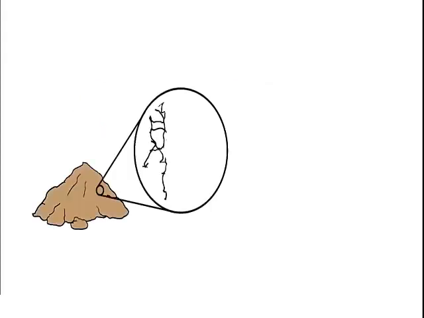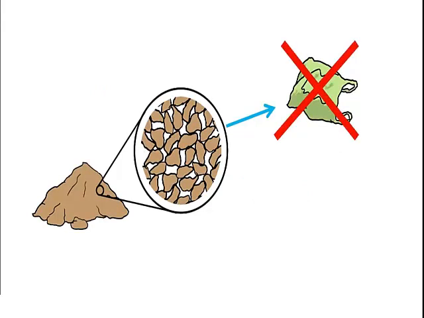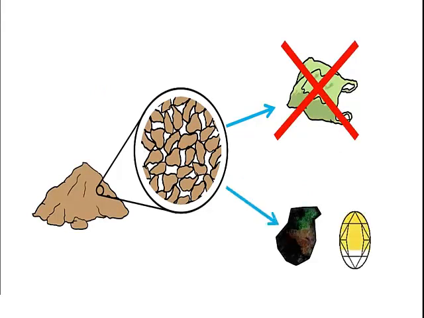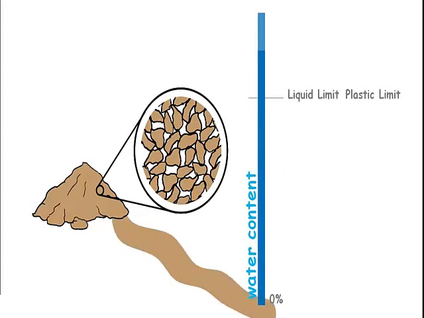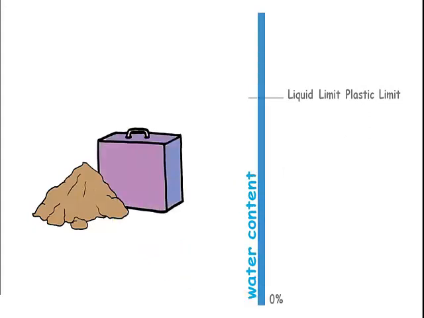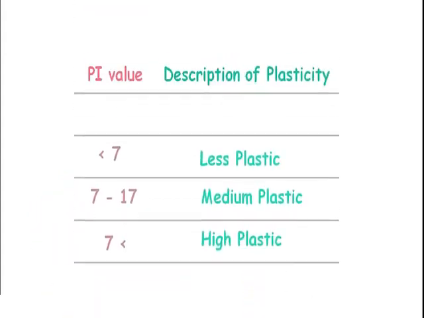Coarse grained soils cannot achieve the plastic state of consistency because soil needs clay minerals to become plastic, which coarse soils do not contain. Their liquid limit and plastic limit are said to coincide because at higher water content, soil starts flowing without even reaching plastic limit. Also, in some cases, plastic limit of soil is found greater than the liquid limit. Or in other cases, both plastic limit and liquid limit cannot be determined. In all those conditions, soil is considered to have plasticity index 0 and is reported as non-plastic.